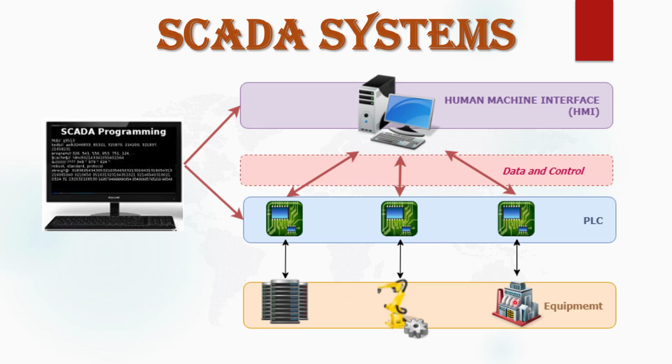So this equipment gives real-time data to the PLC. The PLC transmits this real-time data to the SCADA software with the help of HMI. Then SCADA collects, acquires that data. It means it starts the data acquisition process and maintains a database. With the help of this data collected in the database, SCADA controls the overall processing of the plant. So this is called the SCADA system, which contains PLCs, HMIs and SCADA software.